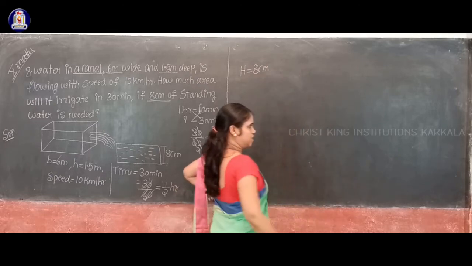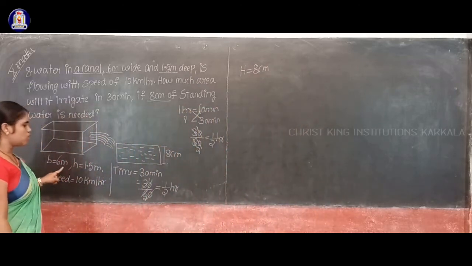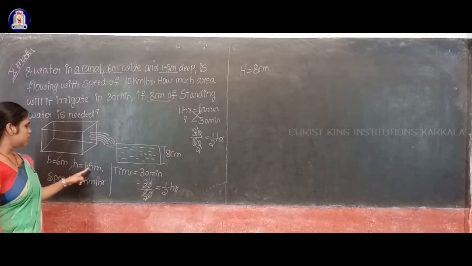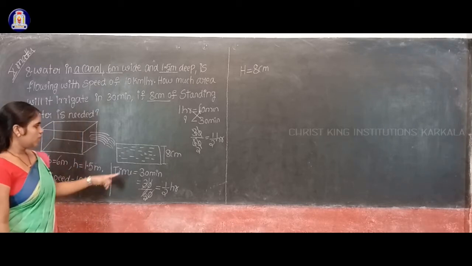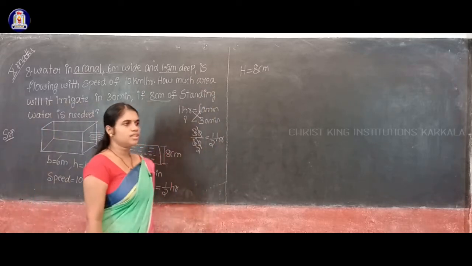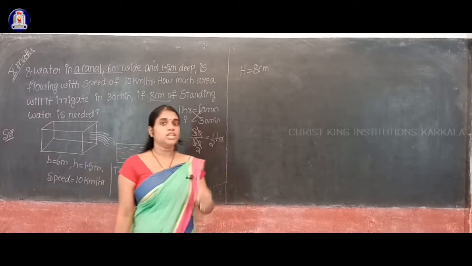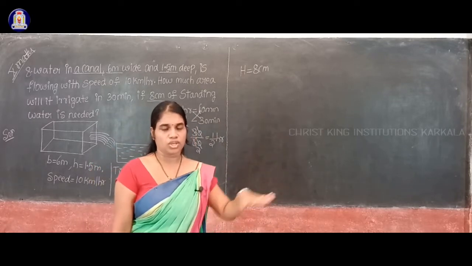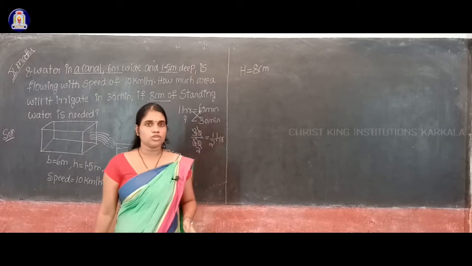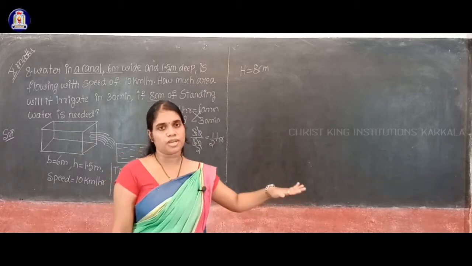See students, here you can observe all the information is given in terms of meter. See, 6 meter, 1.5 meter. So shall I convert this centimeter to meter? Because in your question all the units must be in the same manner. If it is centimeter, all the values must be in centimeter only. If it is meter, all the values must be in meter only.